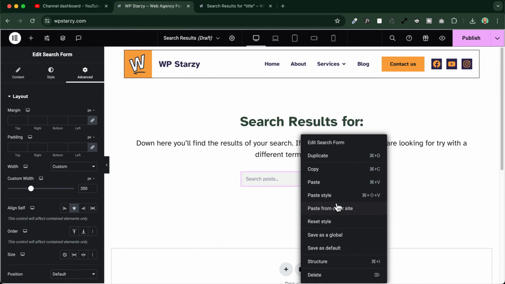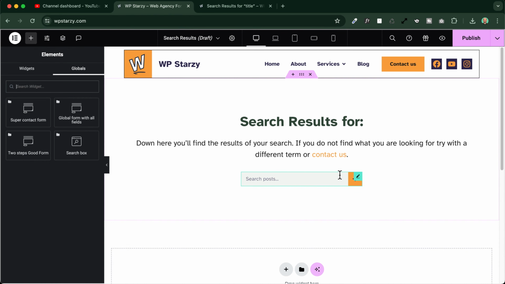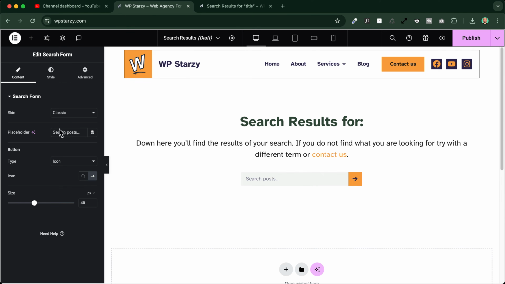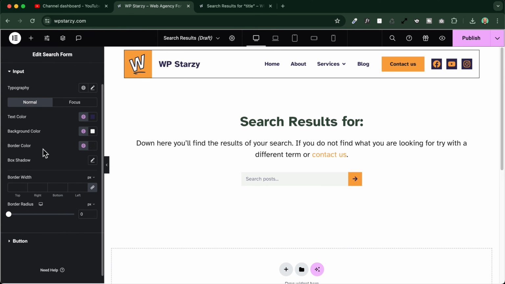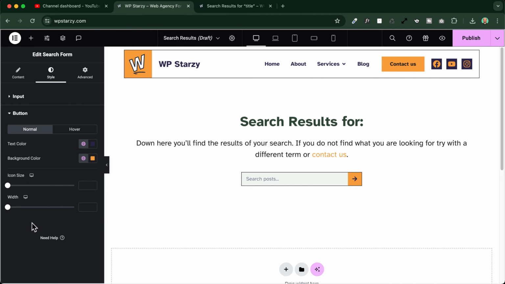I can go and save it as a global template, save as global, search box, save. So if I need to use the same search bar somewhere else on the website, I will be able to do it very easily. If I want to change styling here, I can go and edit the global widget. And in my case, I will also change the border width. Let me check here if I go 1 pixel. No, I will leave it like this. I like it. Let me go to the button here.